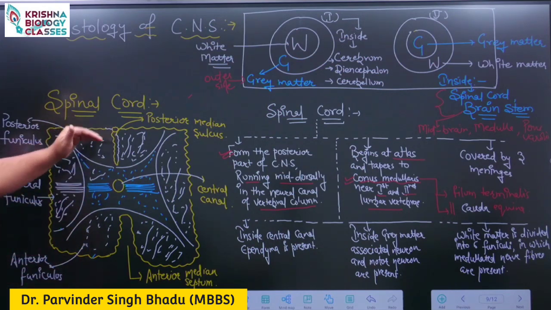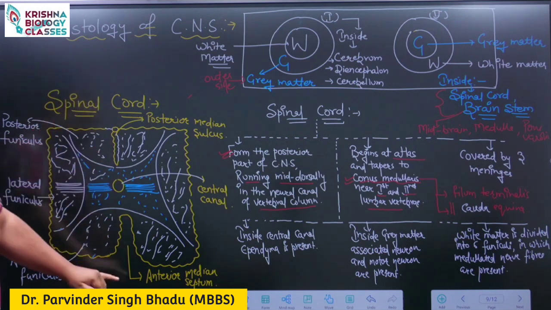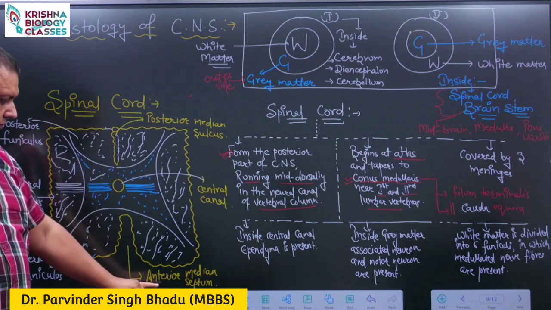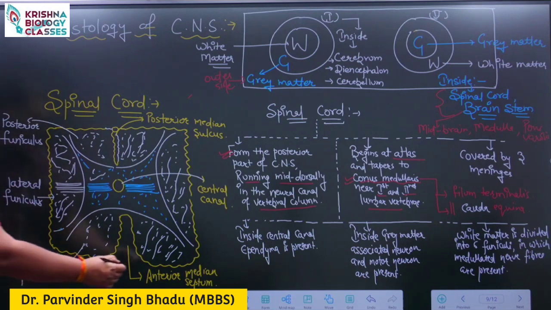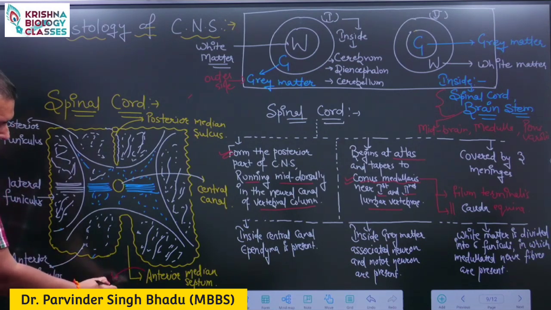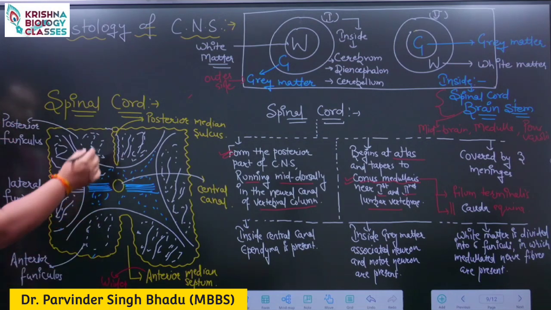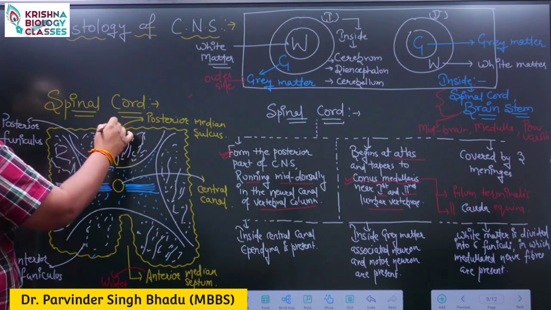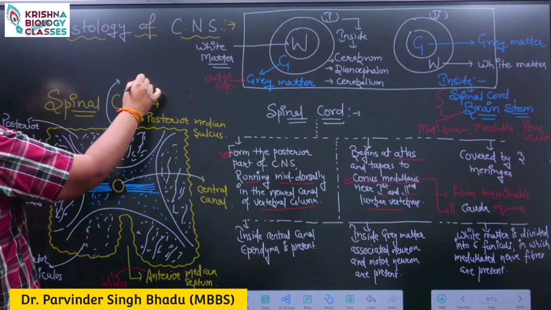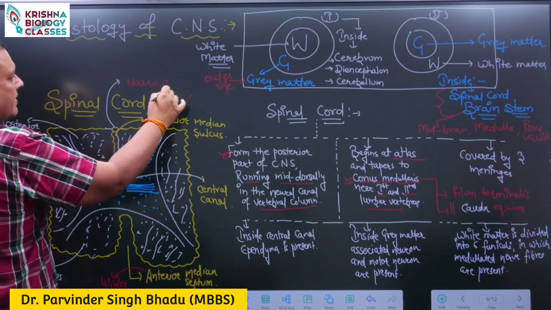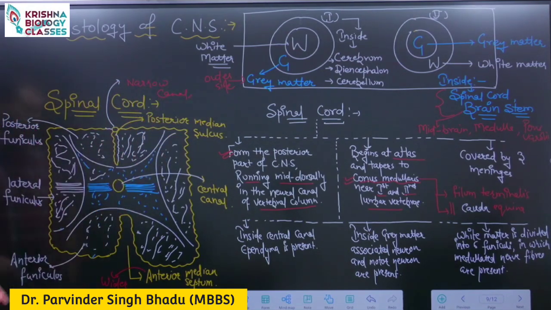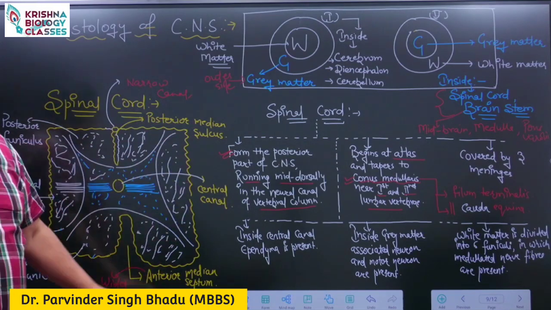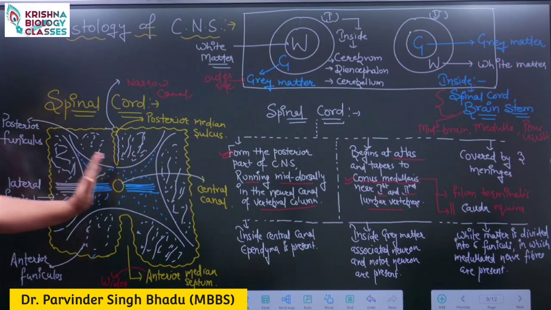How to identify the anterior and posterior part? The anterior, frontal part contains the wider canal, and the posterior contains the narrow canal. The white matter gets divided into 6 parts, 3 on the right and 3 on the left.